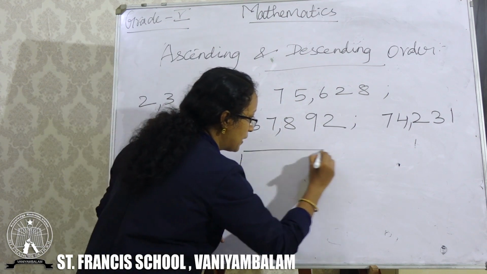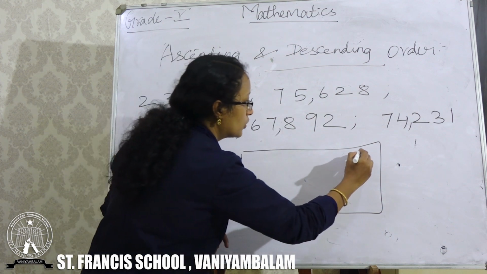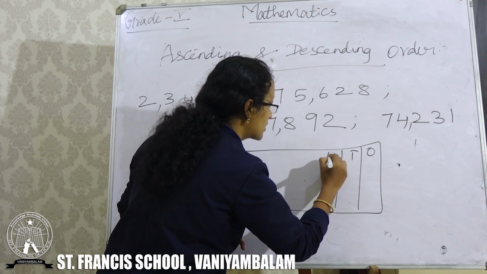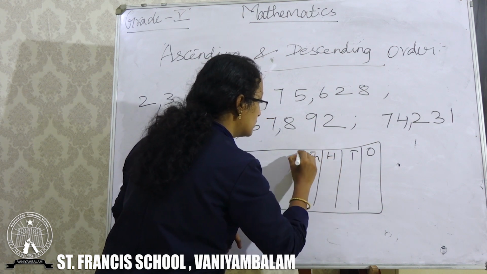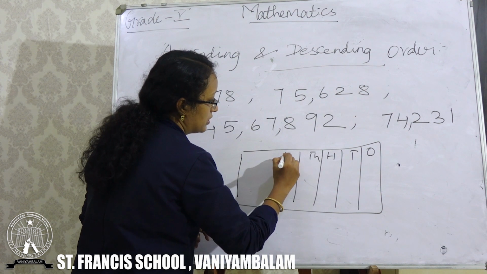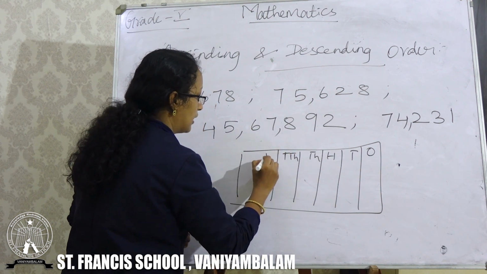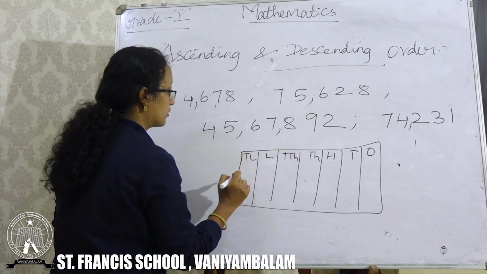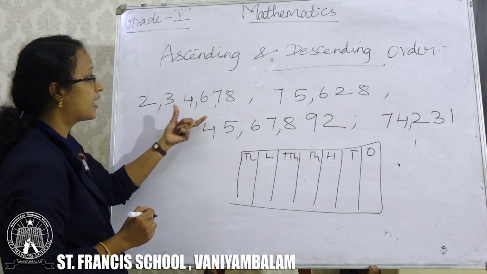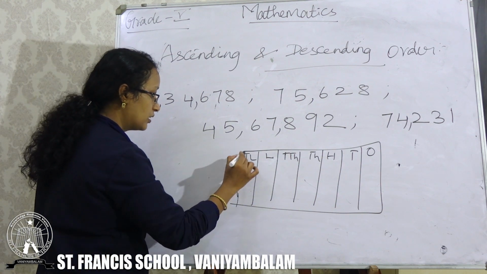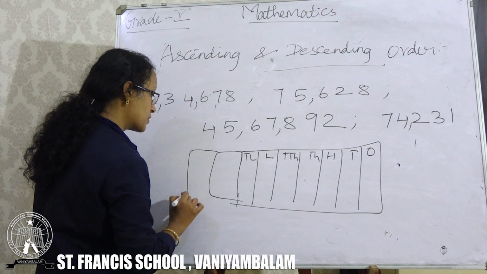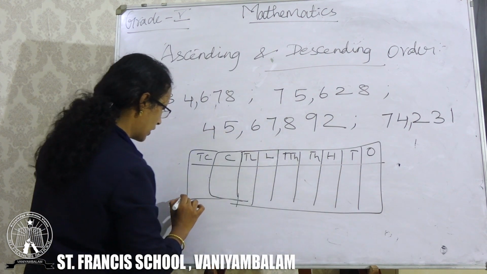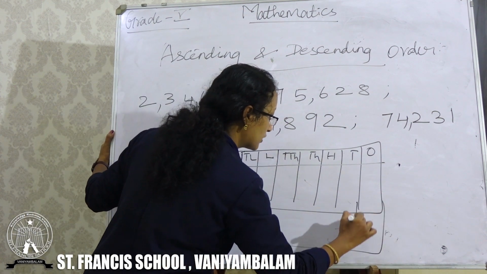First, write the place value chart. You know that place value chart: ones, tens, hundreds, thousands, next 10,000, lakh, 10 lakh. I think 10 lakh is enough. Or you can write the table, 2 more columns also you can extend, crore and 10 crore, right? You got it. Okay, now write the place value chart.